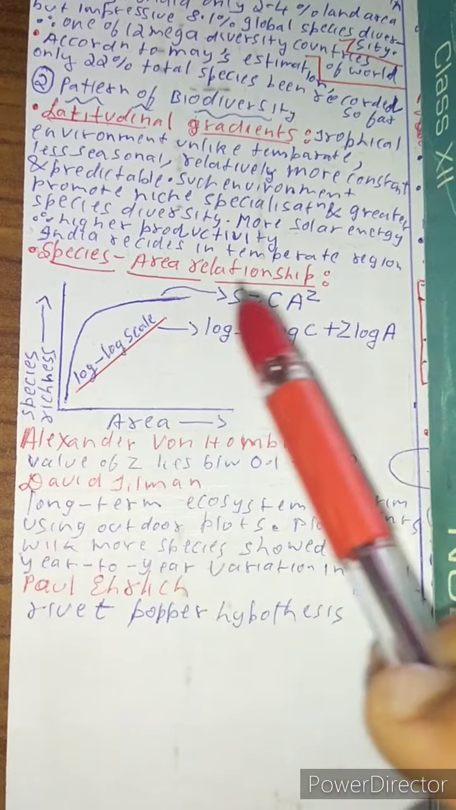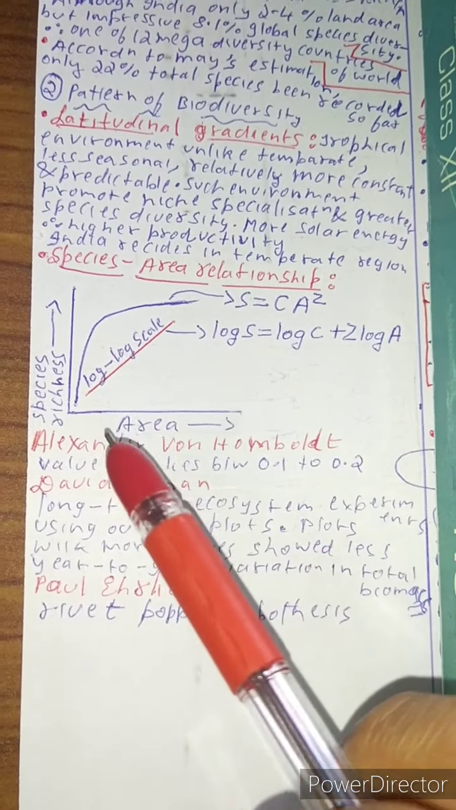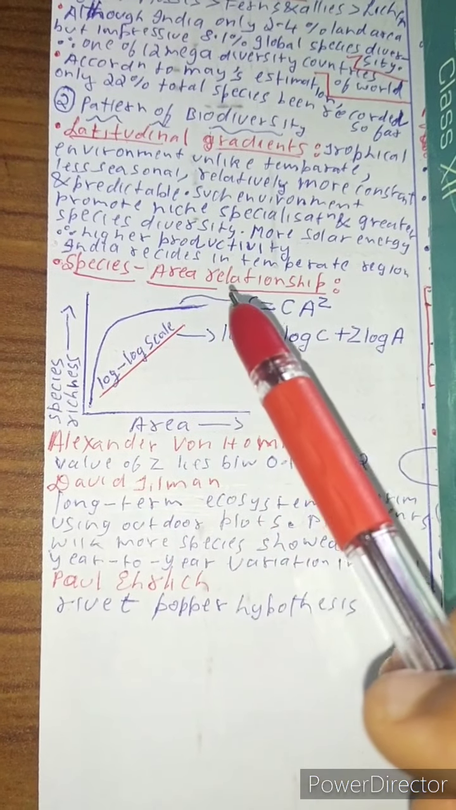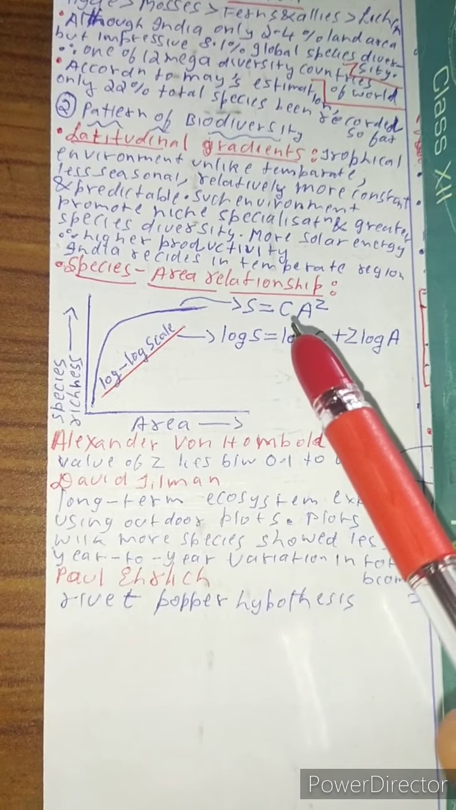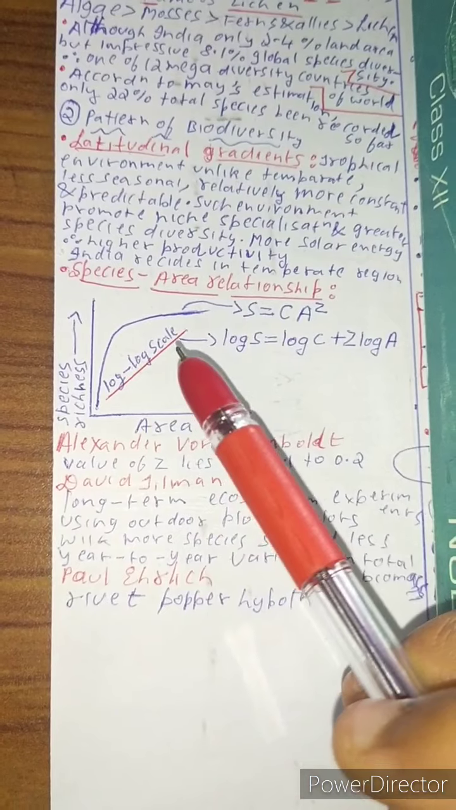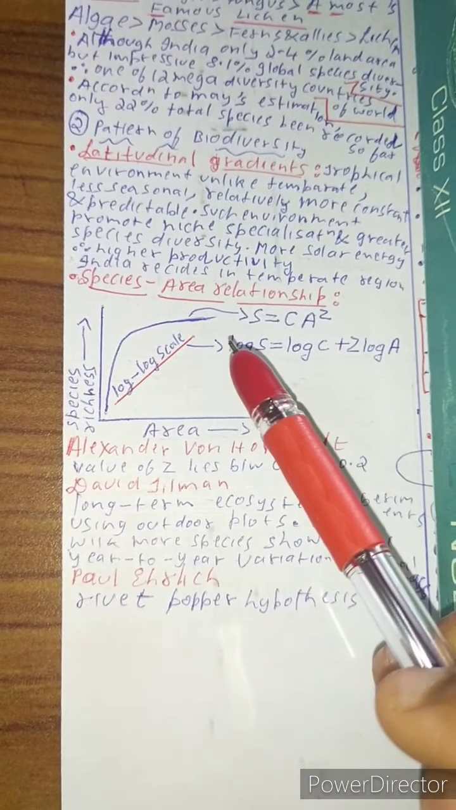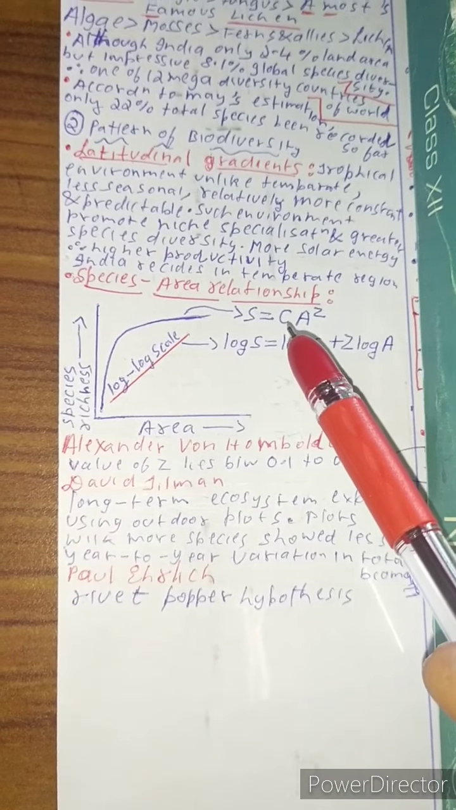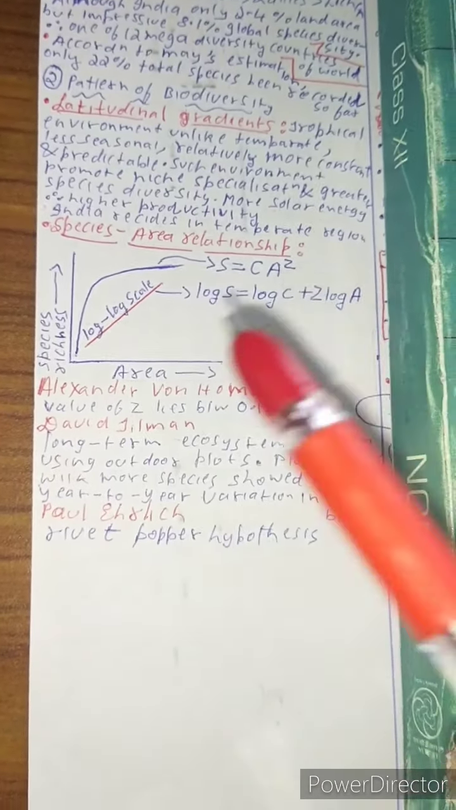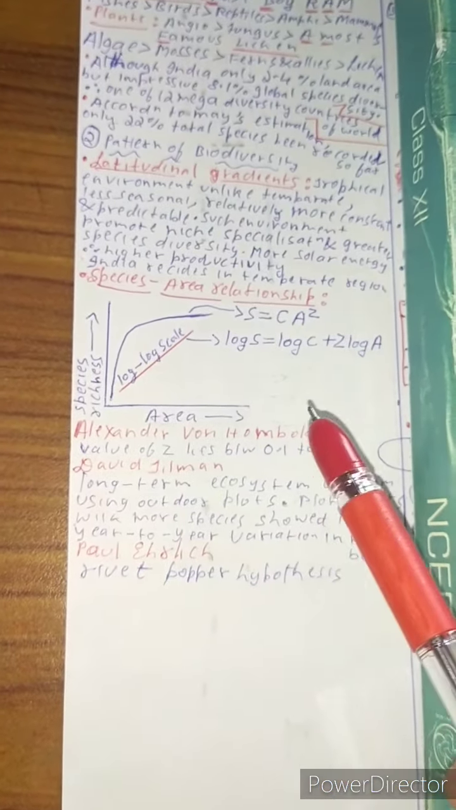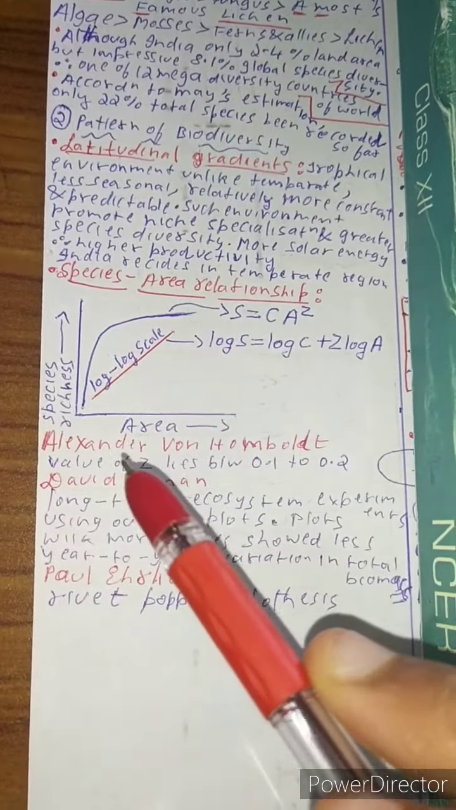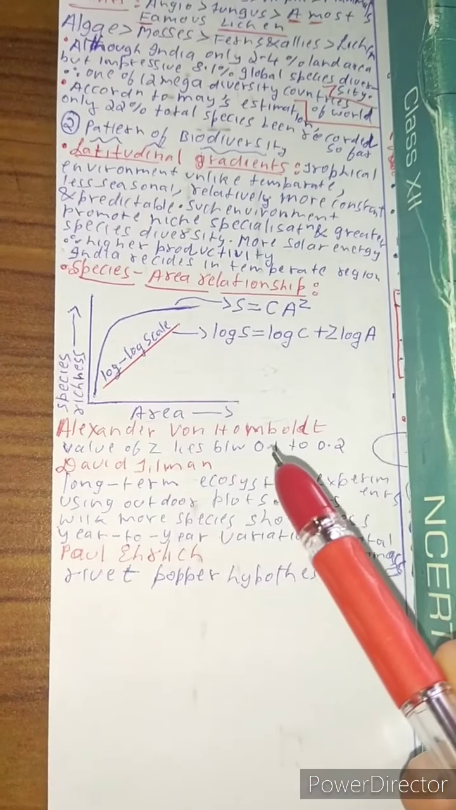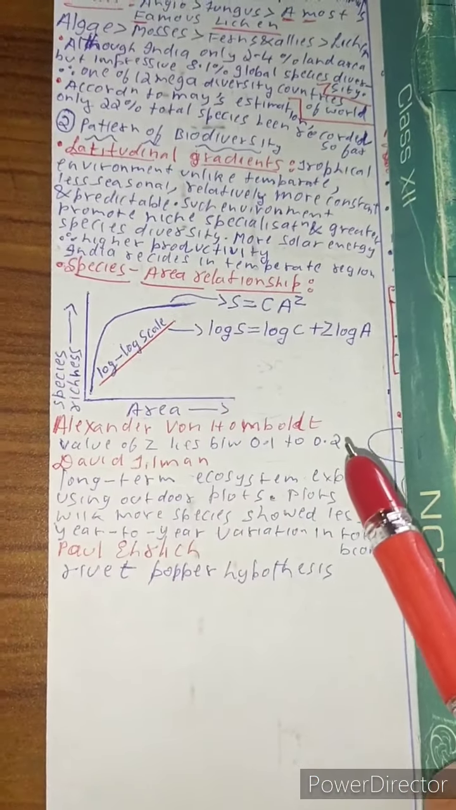Now let us learn the graph of species area relationship. This is species richness versus area, and this is the curve of S equals C A to the power Z, and it is on a log scale. Just take log on both sides. I hope you know how to take log: log S equals log C plus Z log A. Now three scientists gave a wonderful explanation for all of this. One is Alexander von Humboldt. He gave the value of Z and told that it lies between 0.1 to 0.2.